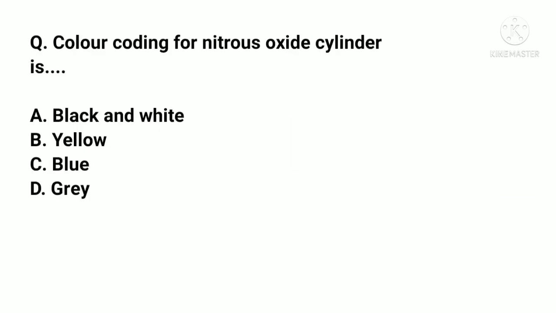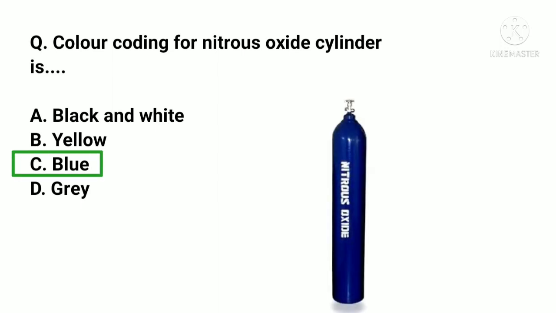Color coding for nitrous oxide cylinder is: A. Black and white, B. Yellow, C. Blue, D. Grey. And the correct answer is C. Blue.